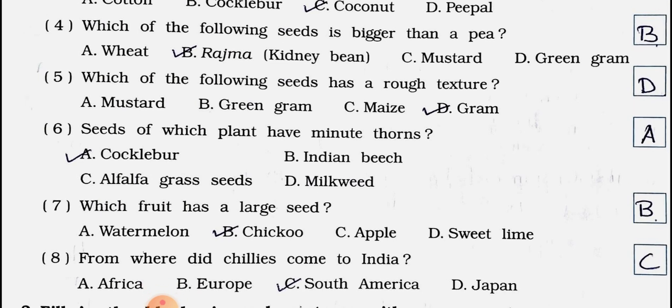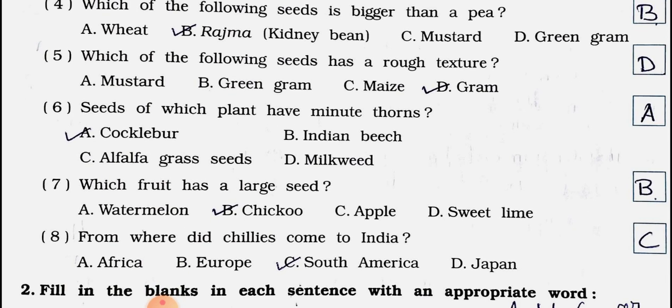Gram. Number 6. Seeds of which plant have minute thorns? A. Cockleber, B. Indian beech, C. Alfalfa grass seeds, D. Milkweed. Answer is option A. Cockleber, which has minute, tiny thorns.